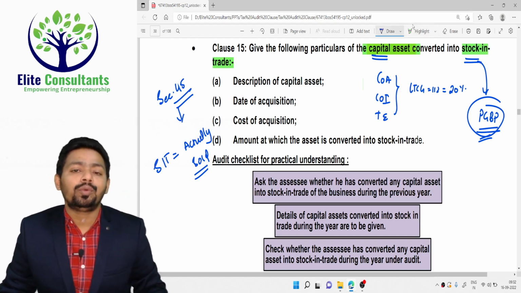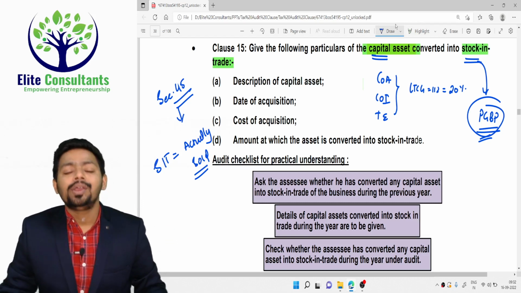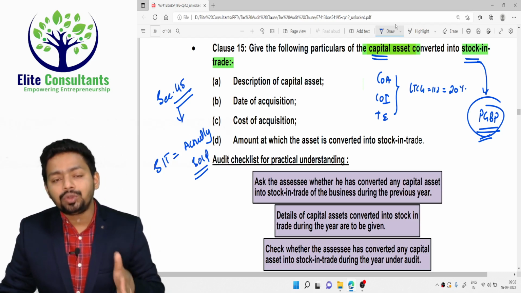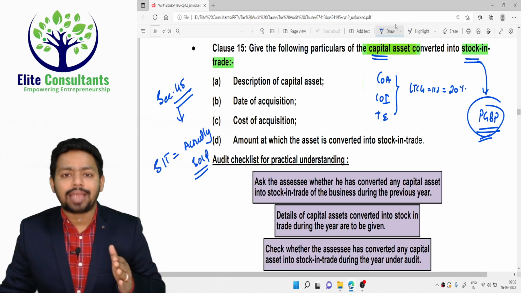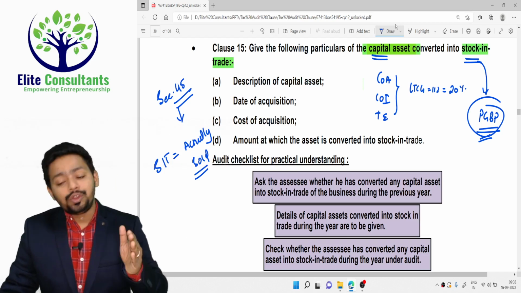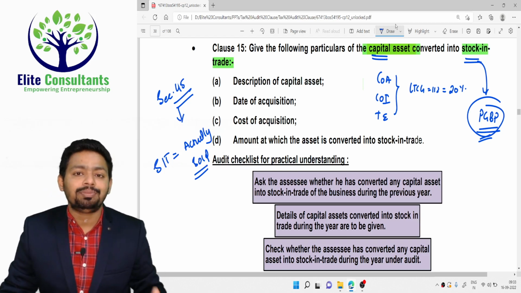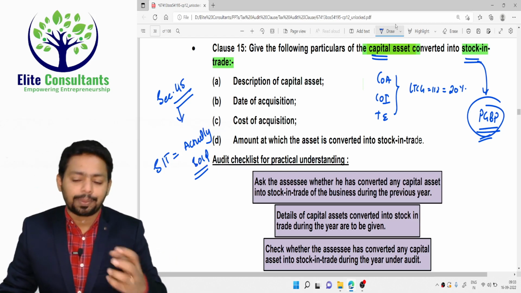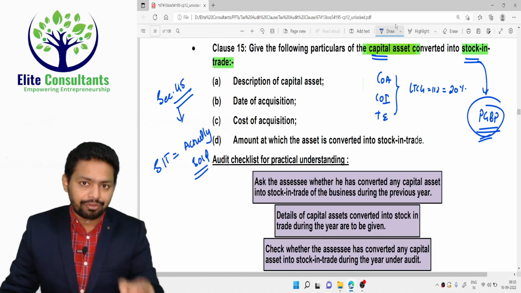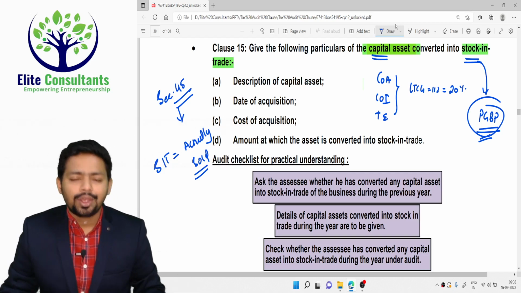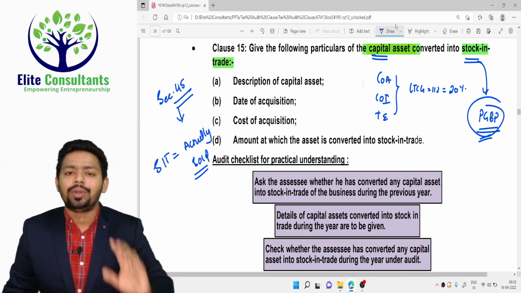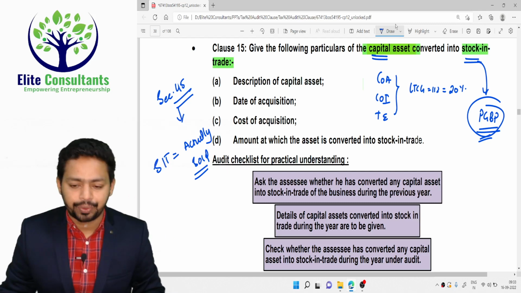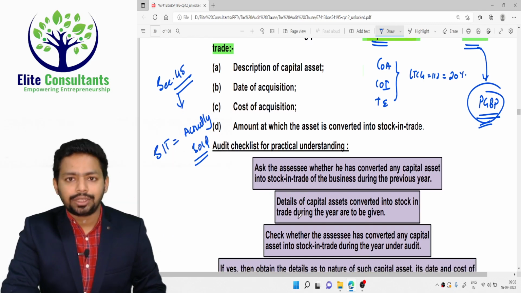Now, how will you come to know whether a capital asset is converted into stock in trade? For that, you need to check the fixed asset schedule of the last year, and you need to check what type of addition or deletion has happened during the year. You need to also check whether any capital asset has been moved from the fixed asset schedule to the current asset schedule. So that's the reason you are supposed to do a detailed audit of inventory as well as your fixed assets. Only then will you understand whether anything is removed from the fixed asset schedule and included in the inventory schedule. So that's a way of finding it out.